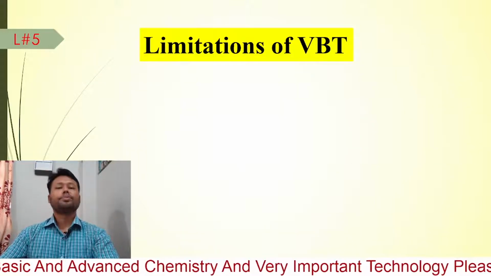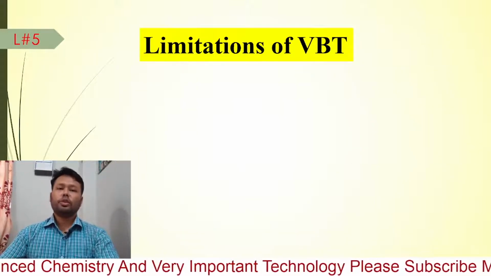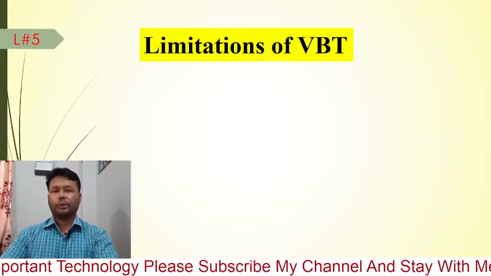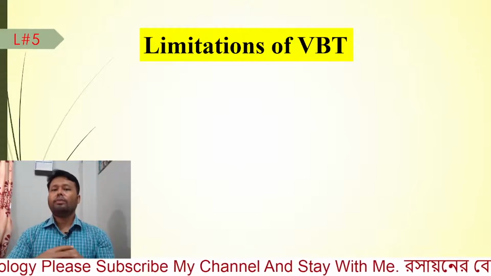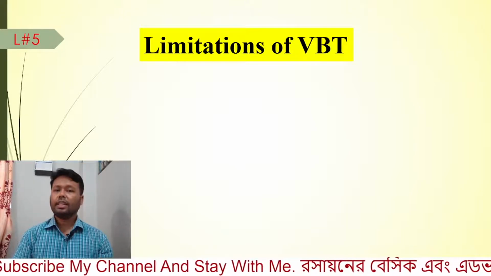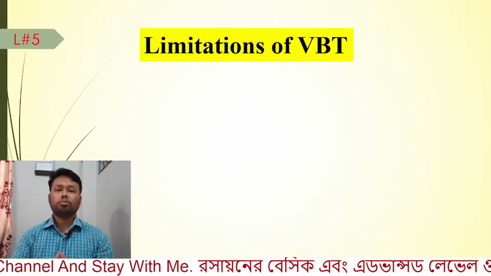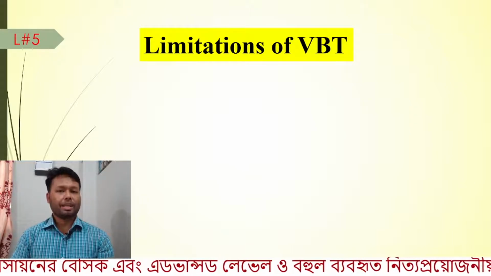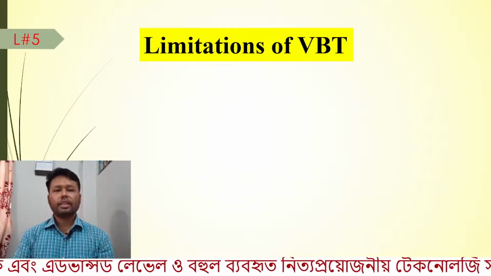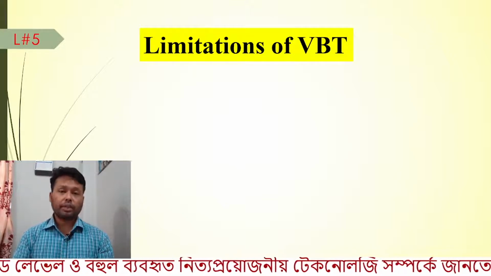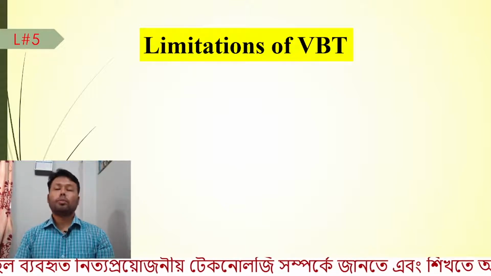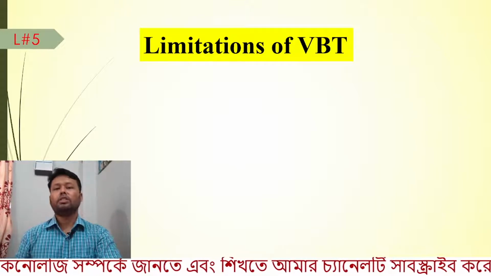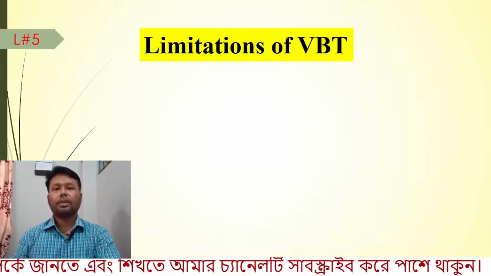So let's see. First of all, I would like to show you the limitations of valence bond theory, because if the valence bond theory can explain everything, then we don't need any more new theories. Therefore, valence bond theory has some limitations, and we need to find another theory that can explain most of the things. Therefore, scientists have developed a new theory.